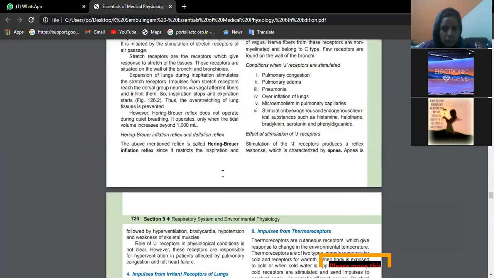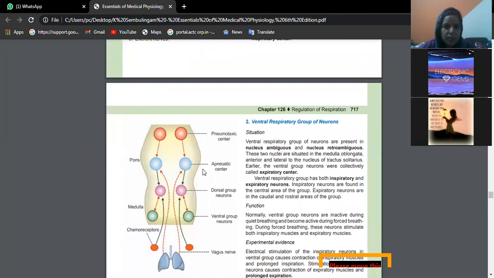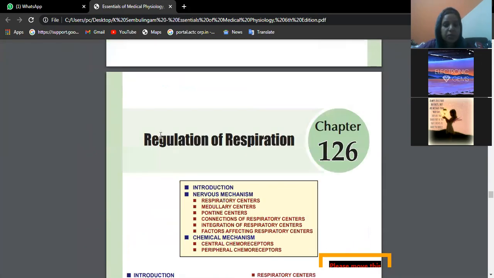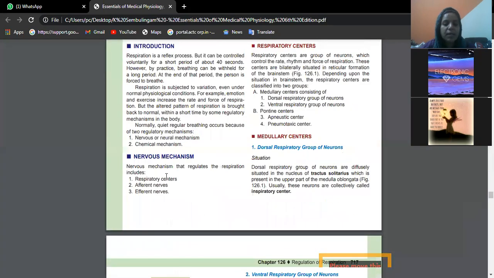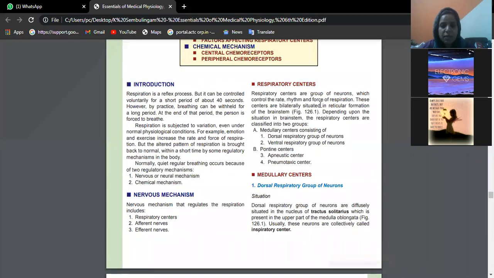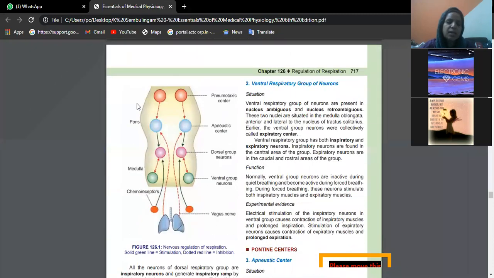Okay. So now see here. This is our question now, regulation of respiration, and to be more specific, we are being asked about neural regulation, that means nervous mechanism. In the nervous mechanism, we have certain respiratory centers. In the medulla, we have the dorsal respiratory group of neurons and ventral respiratory group of neurons. In the pons, we have the apneustic center and pneumotaxic center. Now let us see these centers better.